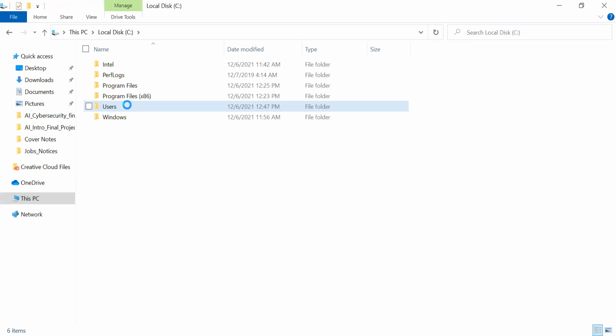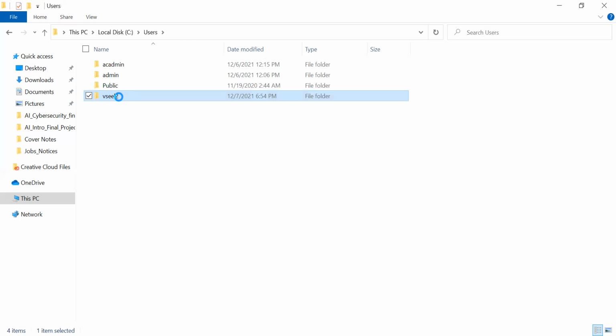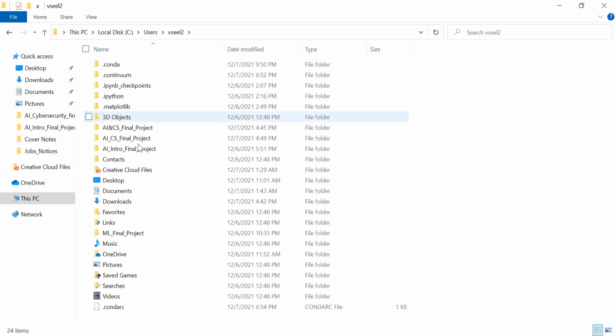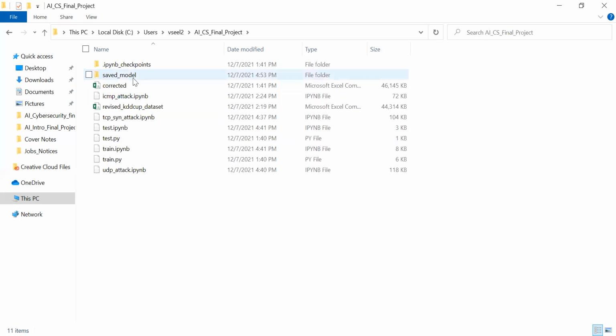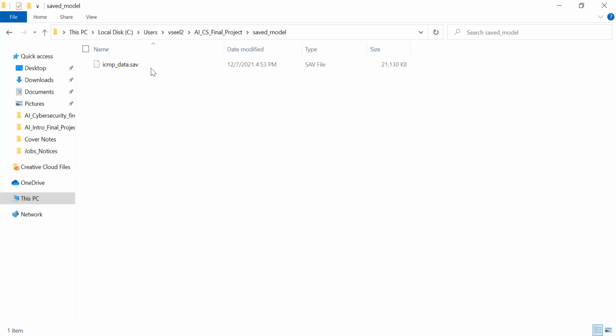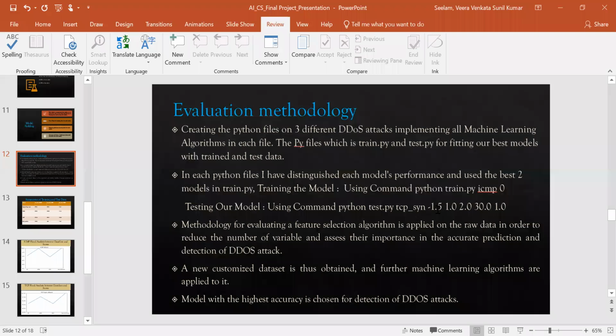It's taking a little bit of time. One second. So I can see the saved model; this is my ICMP data saved model. So this is the evaluation method. Once we executed these, the saved model file has been created and saved.